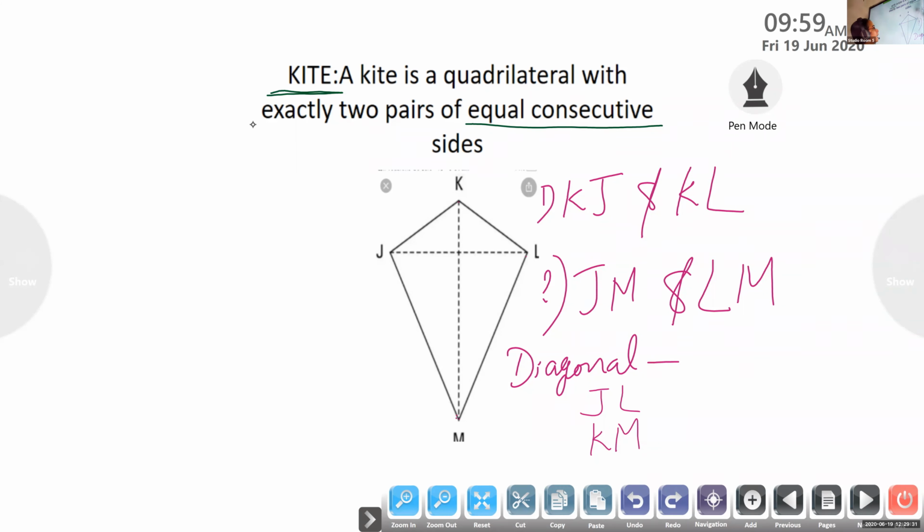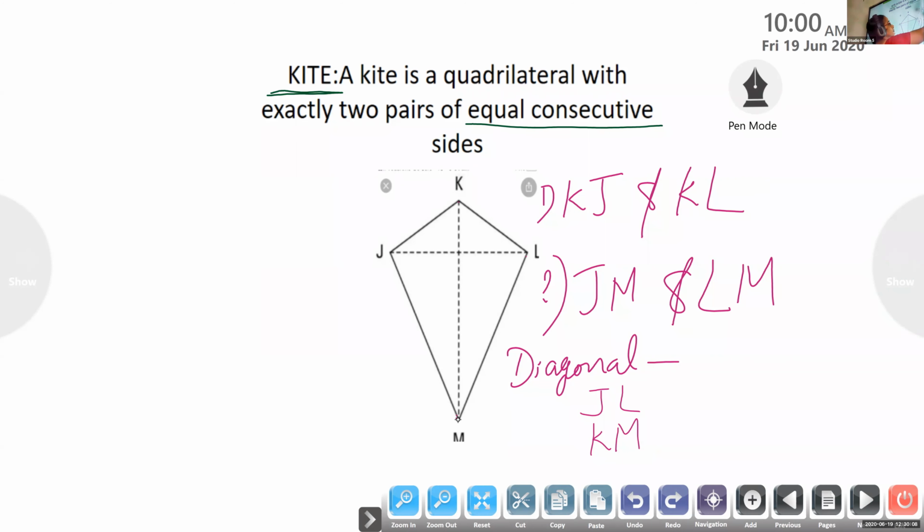Albert, my question is, we have two diagonals. One is JL, other one is KM. One diagonal is bisected, which means it is dividing into two equal parts.